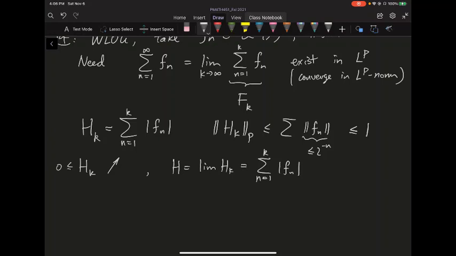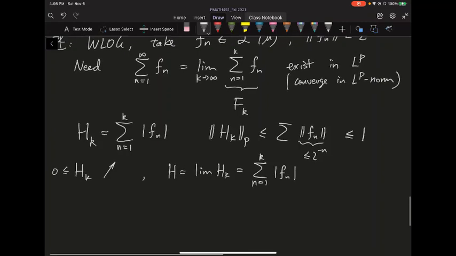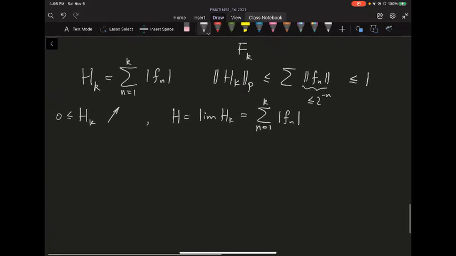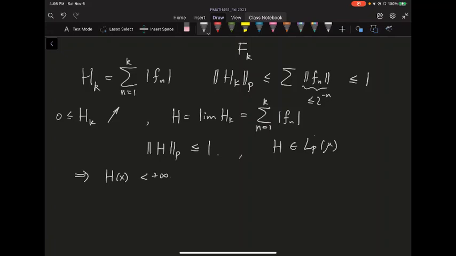Because h is a pointwise limit of non-negative things, by the MCT, technically you do h_k to the power p, but the p norm of h is also the limit of the p norm of these h_k, so it's less than or equal to 1. In other words, h itself is inside L^p as well. Because it's inside L^p, the integral of h raised to the power p is less than infinity. So in particular, h of x is less than infinity almost everywhere.